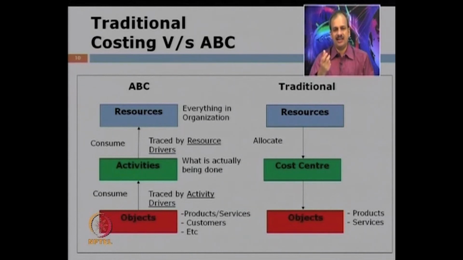We look at the activity drivers so that we can identify the activity, what has actually been done, and then activities are traced by resource drivers, so that for a particular activity we see which resource is consumed and how much. So, from objects to activities and from activities to resources. This is how the costs are linked.